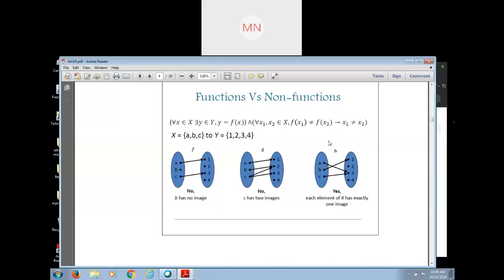Can you tell me the domain of that function? Because this is a function. So domain of that function is what?